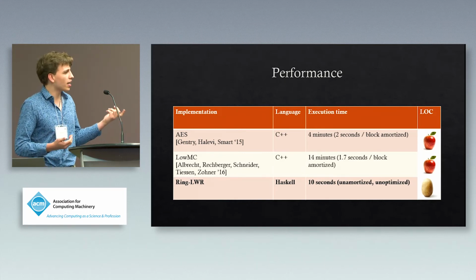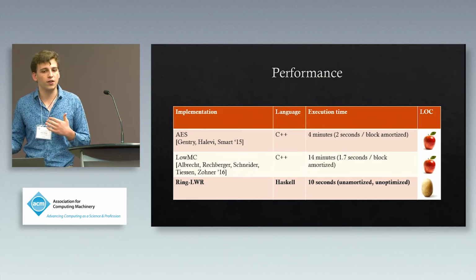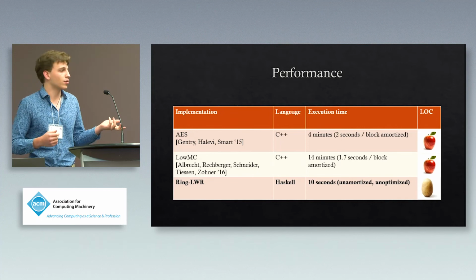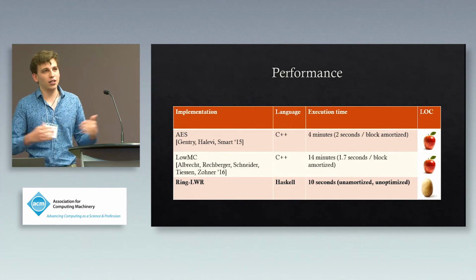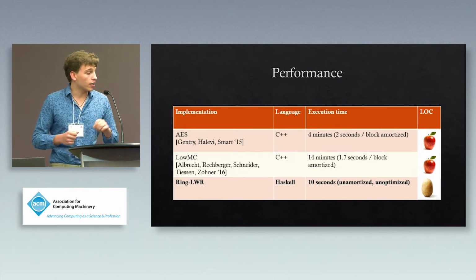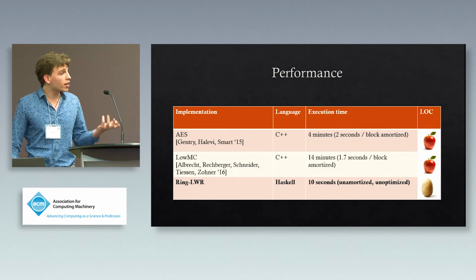And additionally, both AES and LowMC were implemented using a different underlying FHE scheme. They were implemented using HElib, which exports a largely different instruction set than does LOL, which Alchemy is based on. But we can still compare orders of magnitude here.